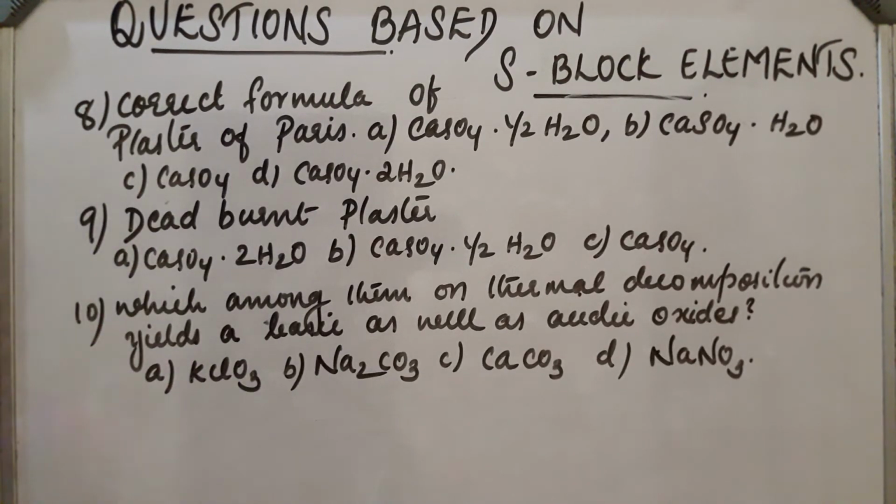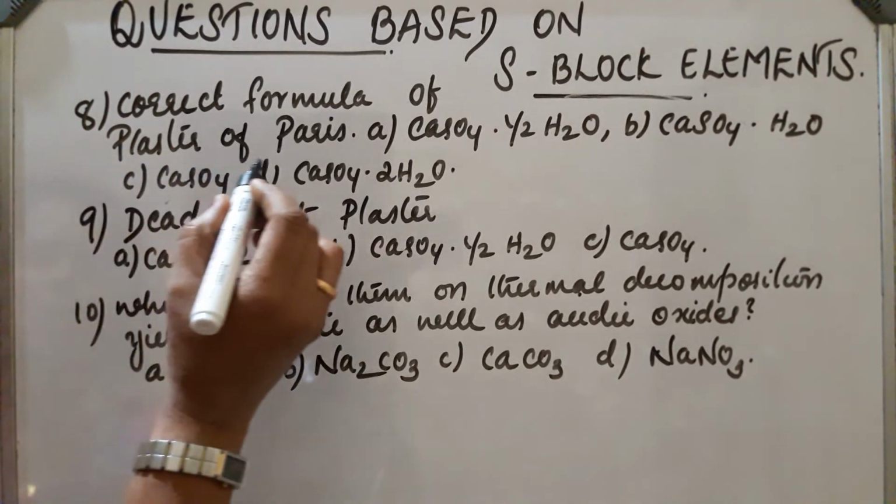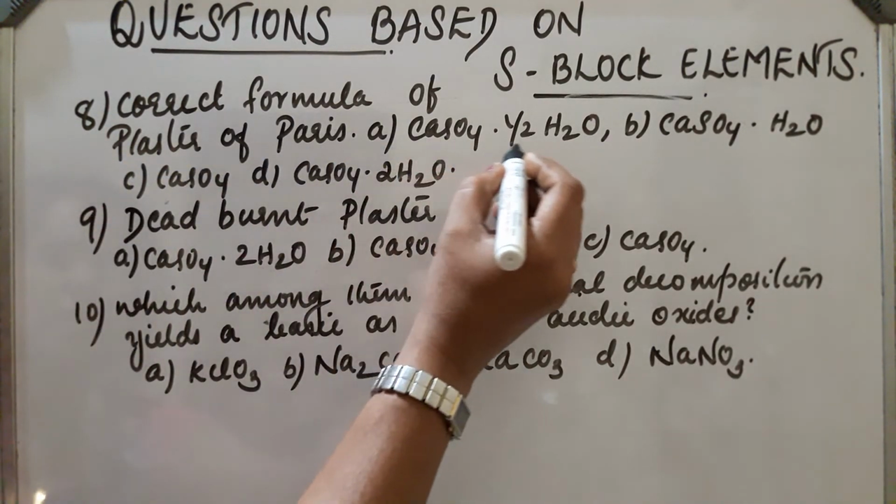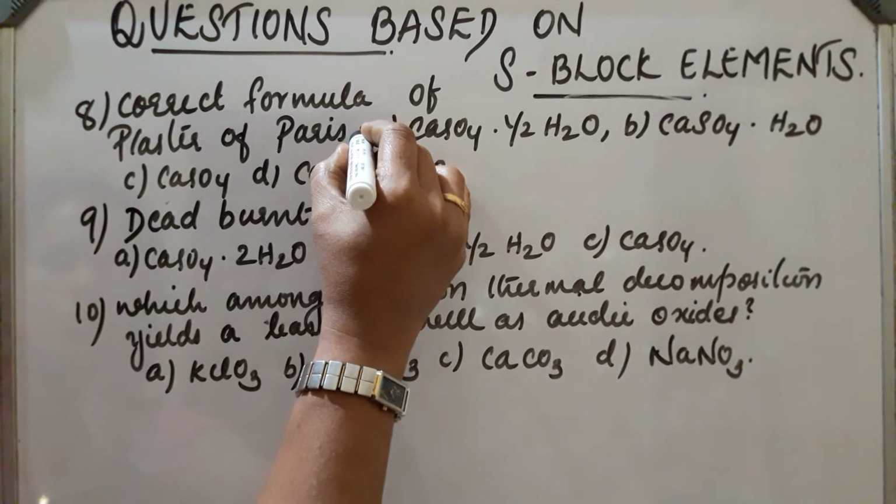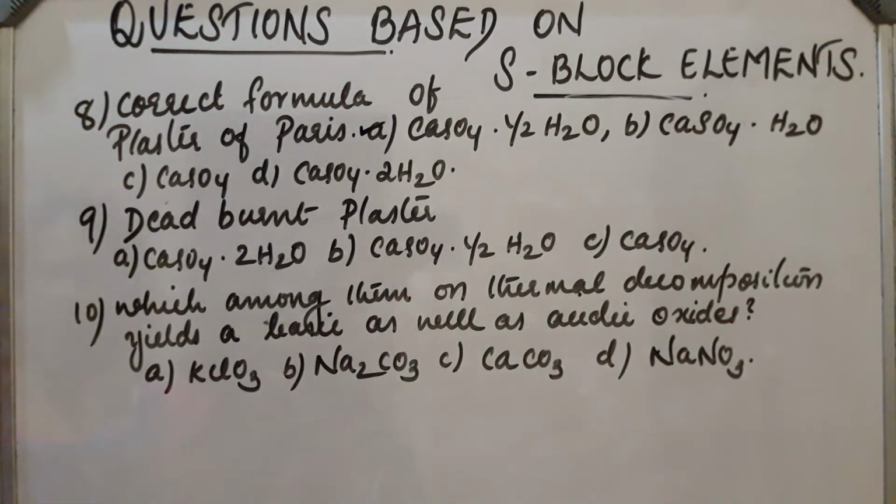Eighth question, correct formula of plaster of Paris. Options, CaSO4 half H2O, CaSO4 H2O, CaSO4 and CaSO4 2H2O. So, the correct formula of plaster of Paris is CaSO4 half H2O, so option A.